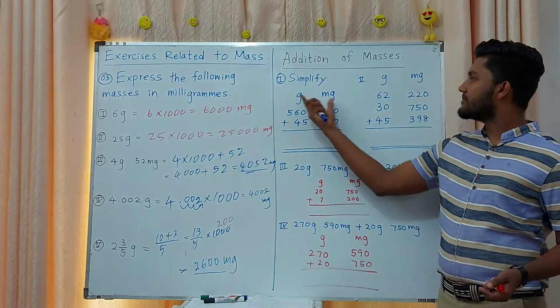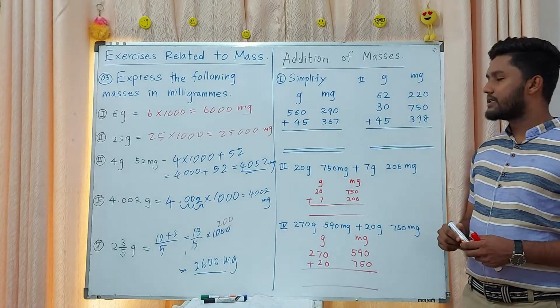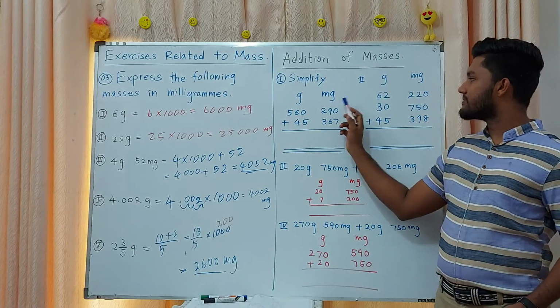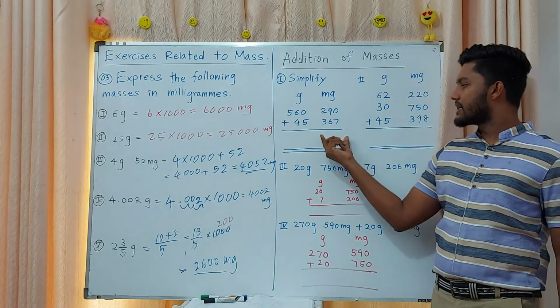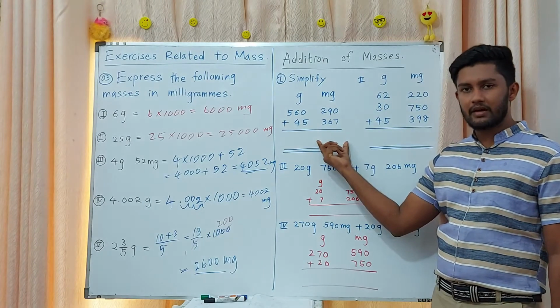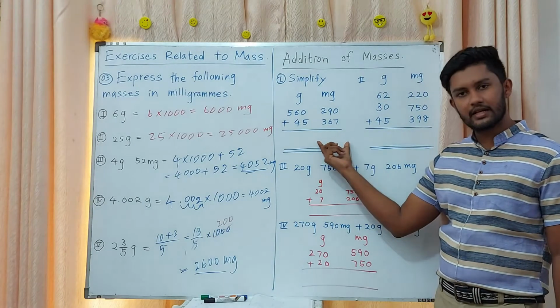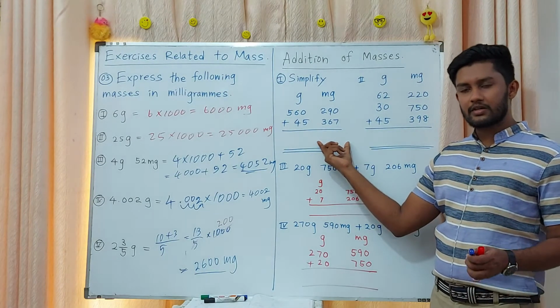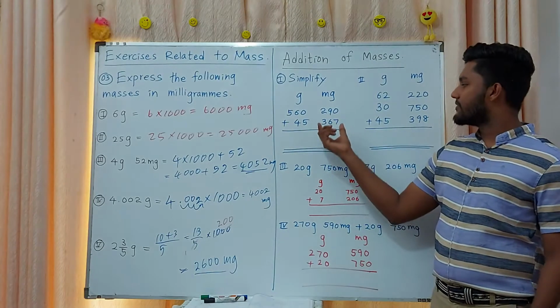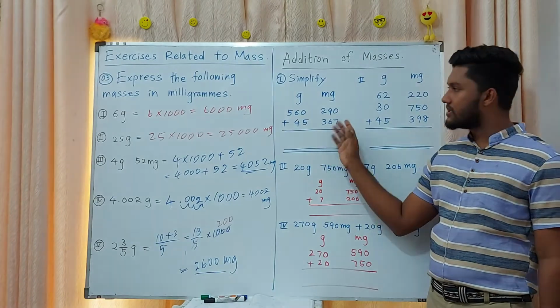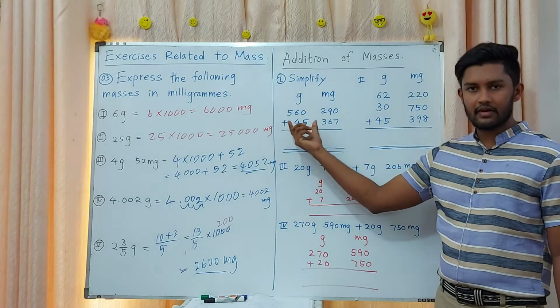Then simplify. You want to simplify these questions. Grams, milligrams. You have here also grams, milligrams. Can you remember what is the maximum number we can keep in milligrams here? Yes, because 1 gram equals 1000 milligrams. If this was filled with 1000, you want to get it as 1 gram.